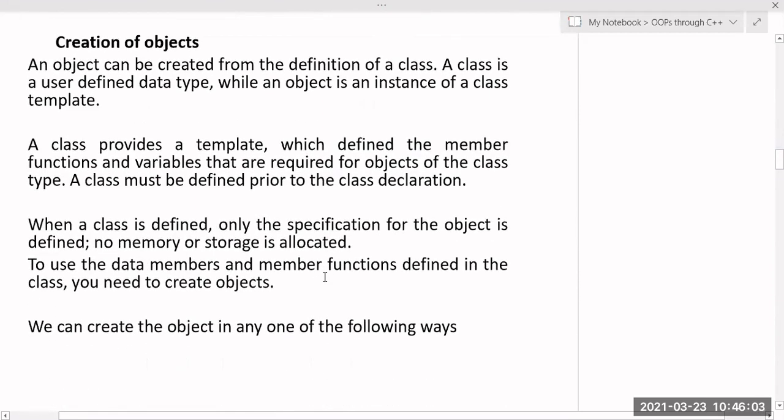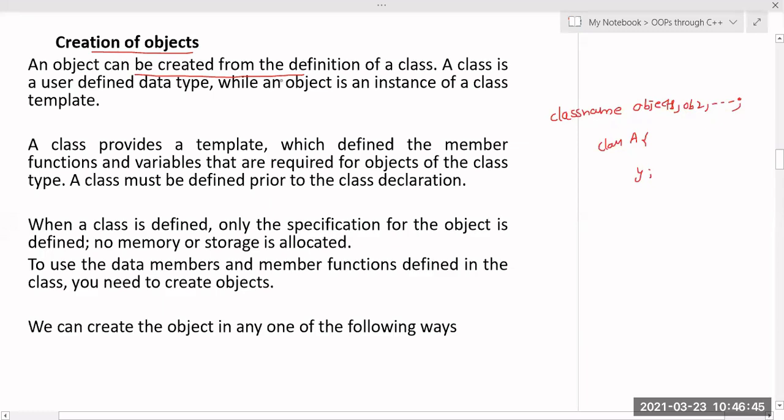And the next topic is how to create objects. These are already covered, but the separate concepts are mentioned again. An object can be created from the definition of the class. So what is the syntax for creation of an object? Class name and objects. Very good. You can create any number of objects, like object1, object2, like this. This is your class object creation.